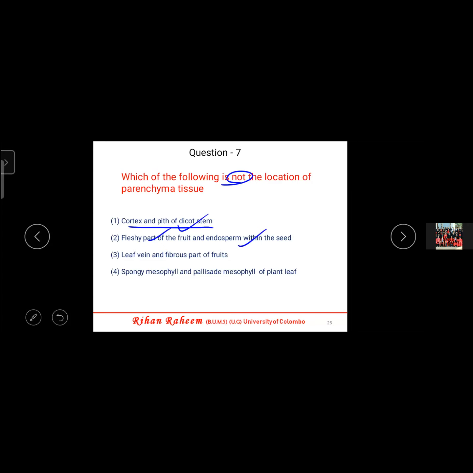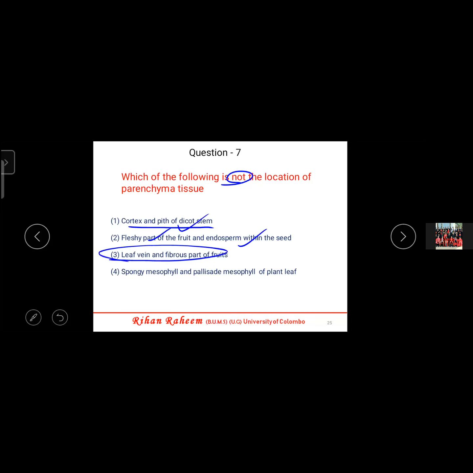Then leaf vein and the fibrous part of the fruit. Normally this leaf vein is a little bit thicker than the normal part of the leaf, no? So this leaf vein is made out of collenchyma. And the fibrous part of the fruit is made out of sclerenchyma. Fiber means thread-like parts, like when you're eating the mango, there are hair-like parts. In the coconut, there are fibers outside. Those are sclerenchyma. So from this you can understand this may be the answer.